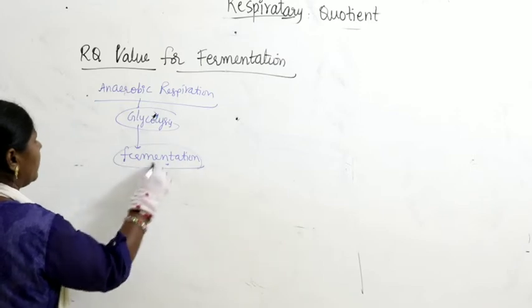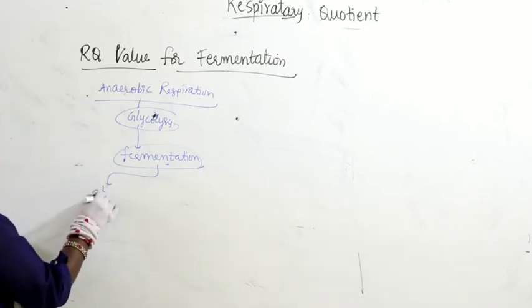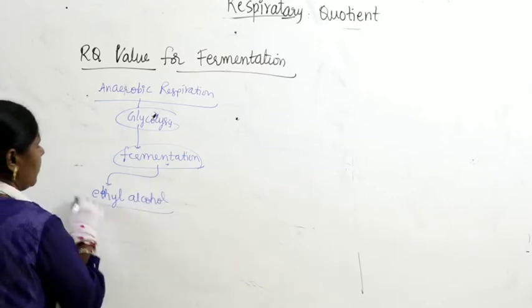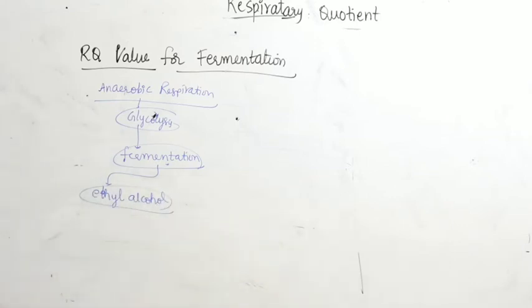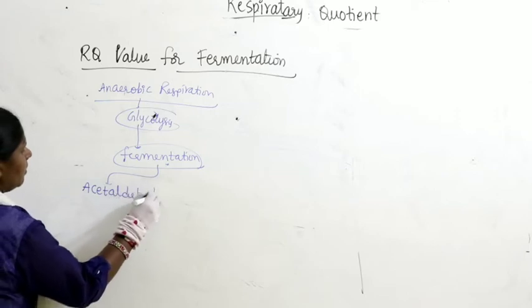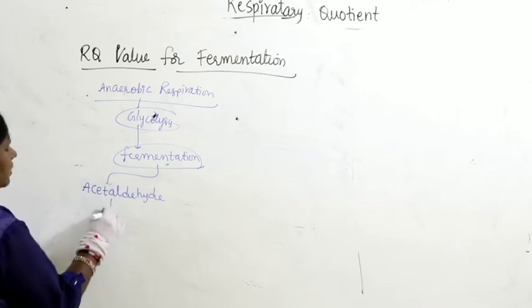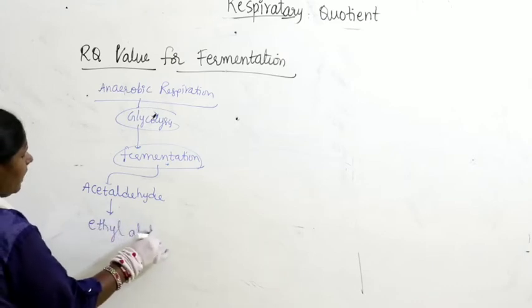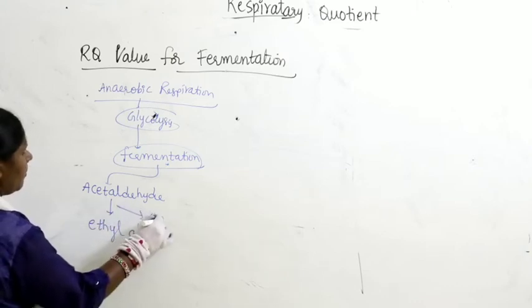At the time of fermentation there may be a production of alcohol. There is a formation of acetaldehyde, and that gives rise to ethyl alcohol or any type of alcohol, along with the release of carbon dioxide.